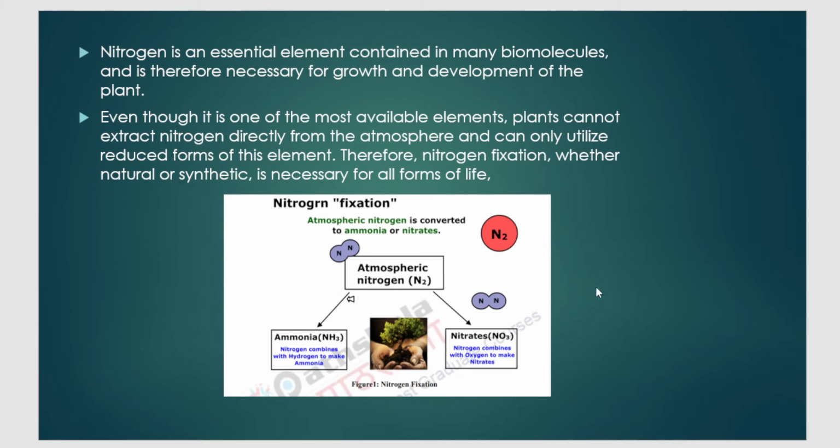That process of conversion of atmospheric nitrogen to a usable form, that is ammonia or nitrate, is called nitrogen fixation, which is done by different methods, be it natural or synthetic. The natural method is called biological nitrogen fixation, which is done by various bacteria present in the soil.